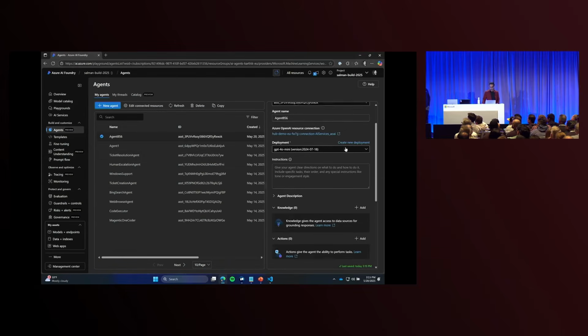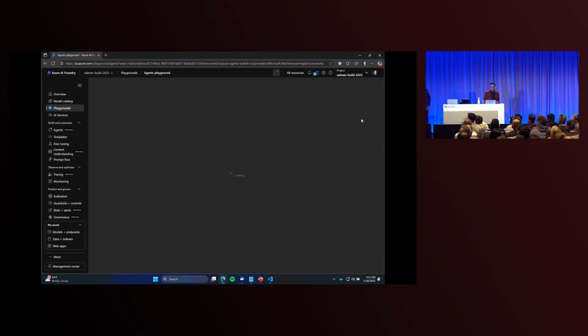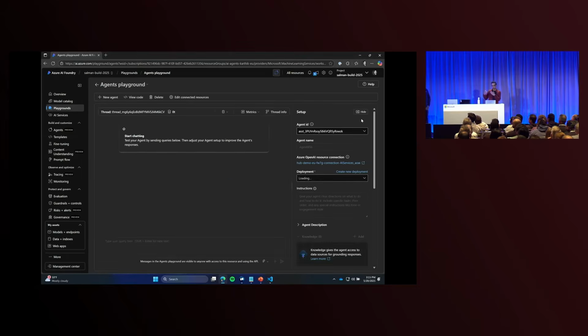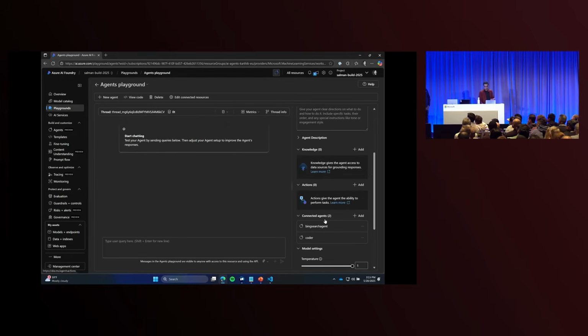And now that I have this, I can just try it in the playground. Now, the beauty of this is that the API interface that you use to interact with a single agent is the same API interface that you have to talk to this connected multi-agent, because at the end of the day, they're just tools, so it works really nicely. So I can ask, what is the weather in Palo Alto, California?